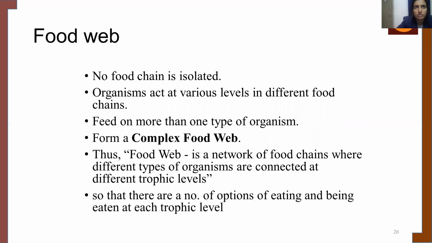Food web. So till now we learned about food chain. Now when we talk about food web, what do you think it will be? Well, in a single word, we can say that it is an interconnected or interrelated food chain. No food chain is isolated. Organisms act at various levels in different food chains. Feeding on more than one type of organism forms a more complex food web. Thus, a food web is a network of food chains where different types of organisms are connected at different trophic levels, so that there are a number of options of eating and being eaten at each trophic level.